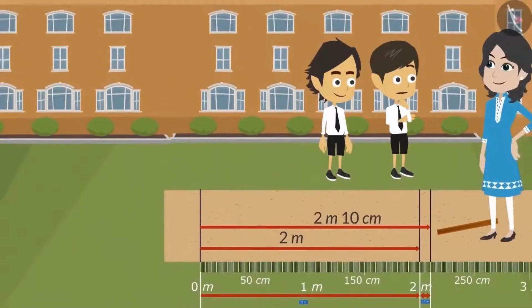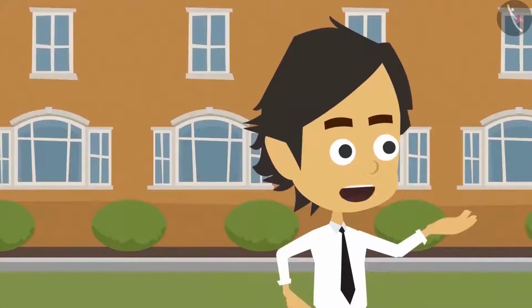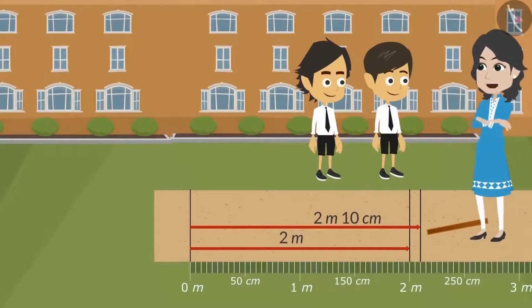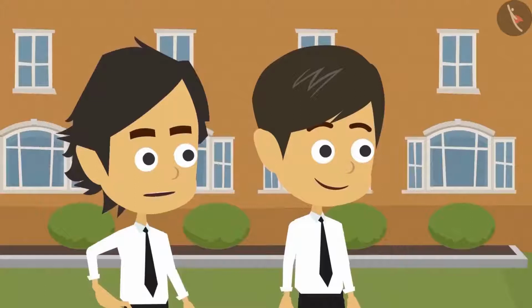Okay, now I understand. Riyansh has jumped just 10 centimeters more. So if I practice a little, then I will be able to jump longer. I know. You both can win the long jump competition. That is why I am saying that you need to practice. Okay, we will practice now.